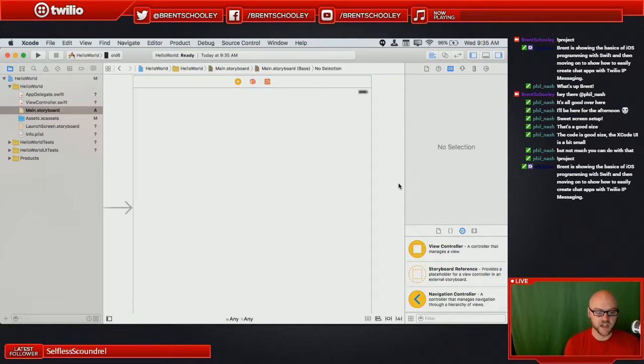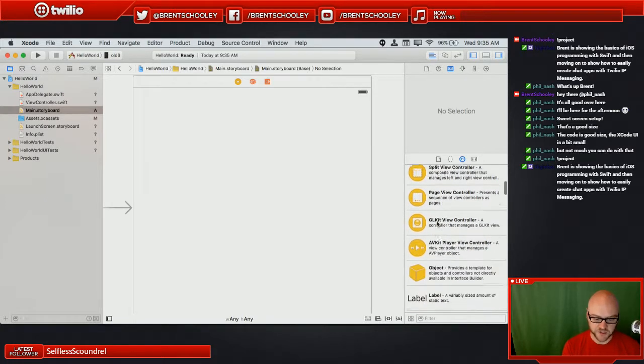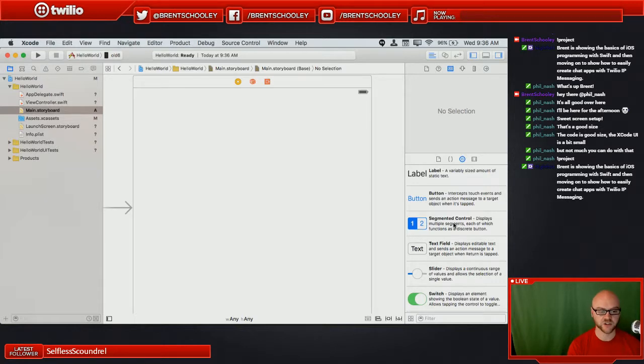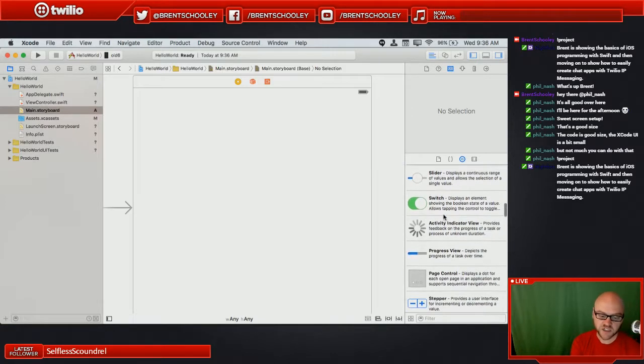So, given that fact, we can add from this library palette over here a whole host of different controls. So we've got things like labels and buttons and segmented controls that have essentially different tabs that you can tap on. There's text fields and sliders and switches. Activity indicator is great for showing feedback for long duration tasks or network access.